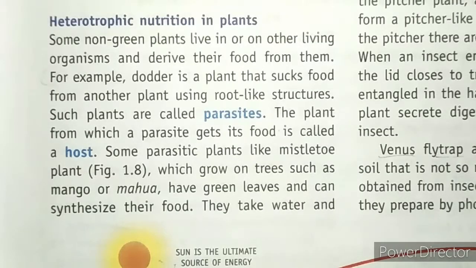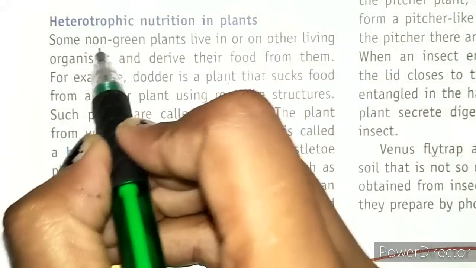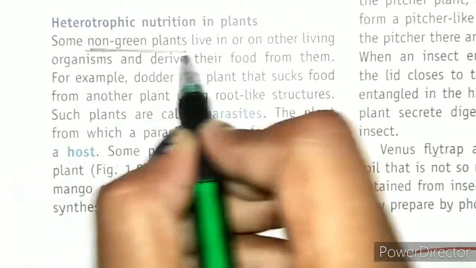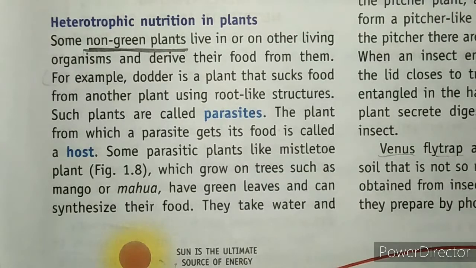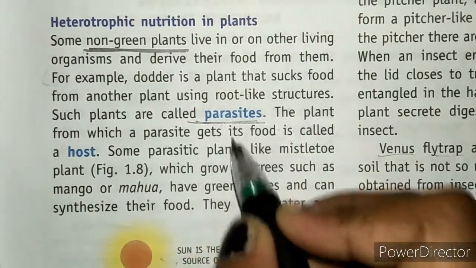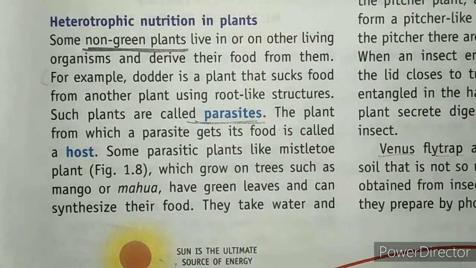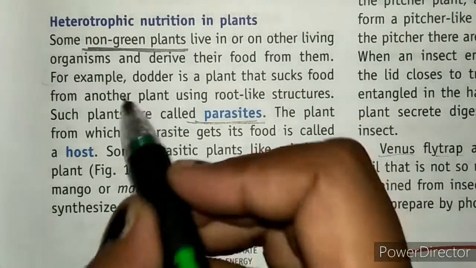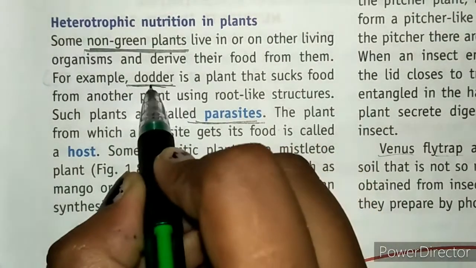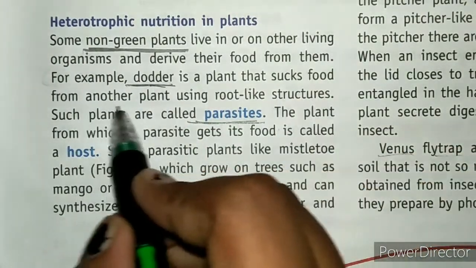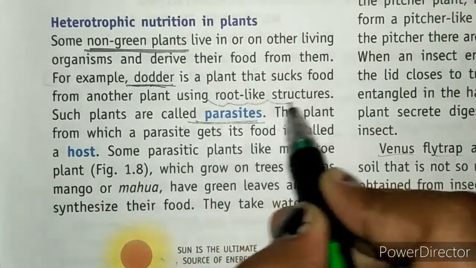Let's talk about the heterotrophic nutrition in plants. There are some plants that do not prepare their own food, and they are known as non-green plants. They are non-green. Clear? Those plants are known as parasites. They depend on other plants. For example, dodder is a plant that sucks food from another plant using root-like structures.